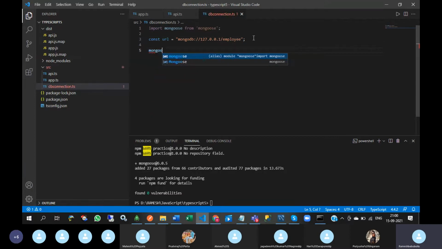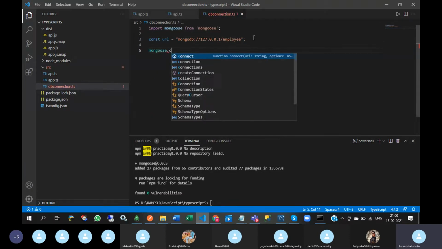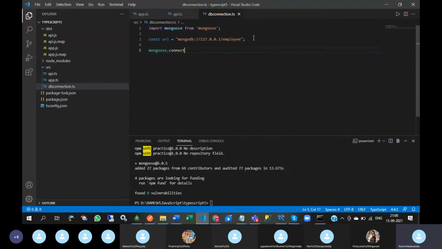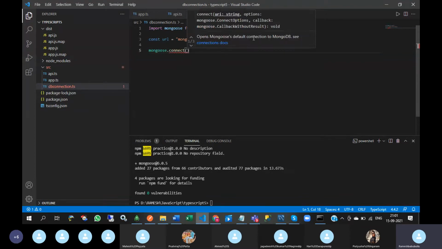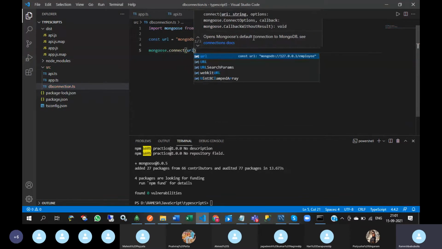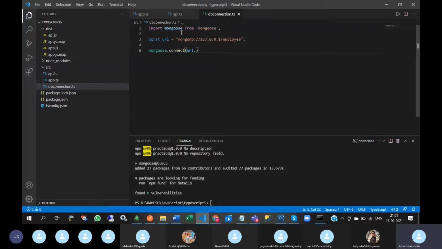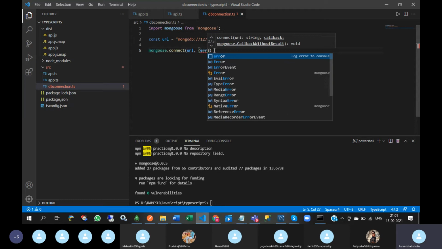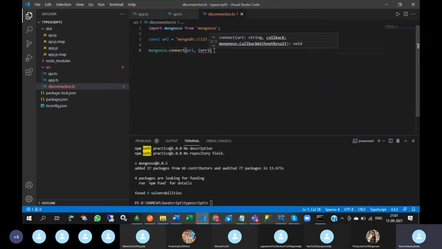mongoose dot connect method is there to connect to MongoDB. Here I am passing the URL whatever I have declared, and an error function I am going to write.